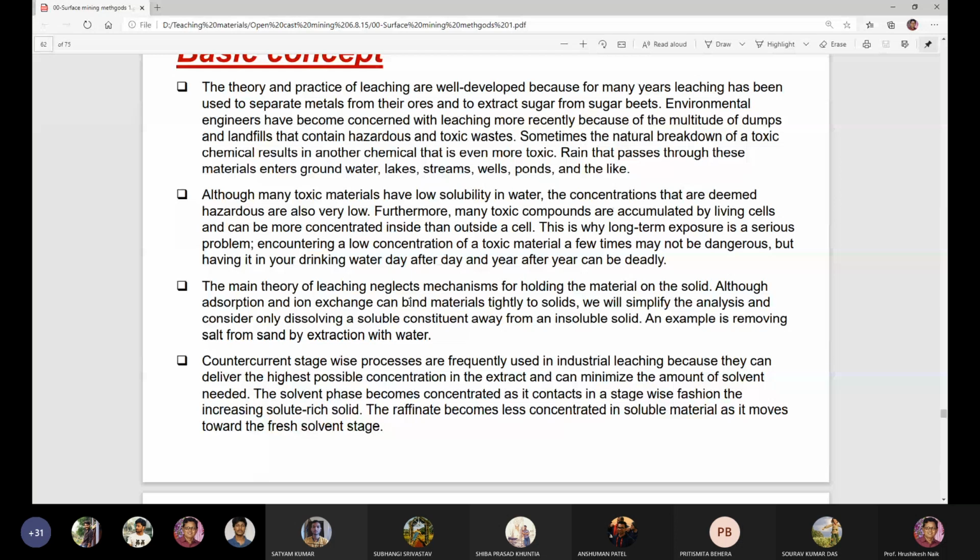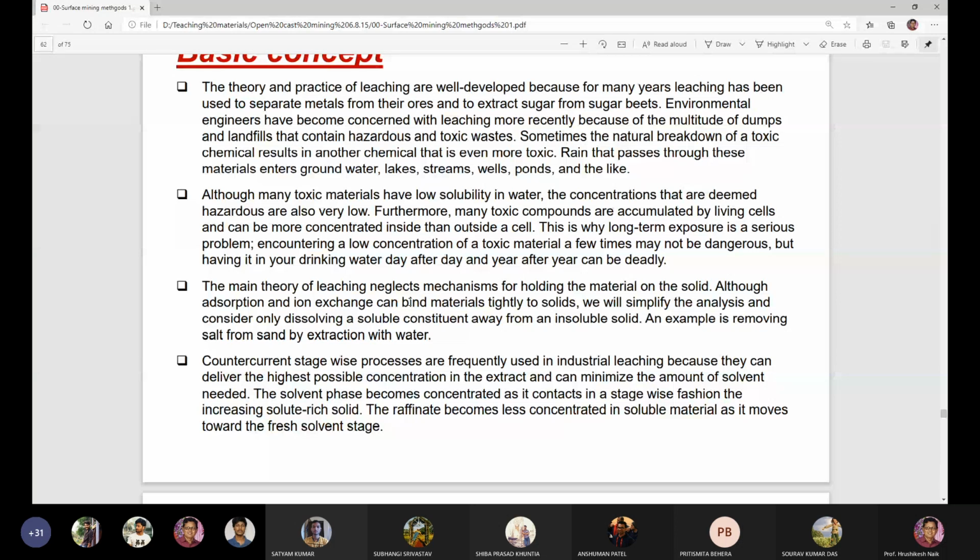When water comes in contact with sulfide, sulfuric acid is generated. So it is also called acid mine drainage. You must have heard about acid mine drainage.